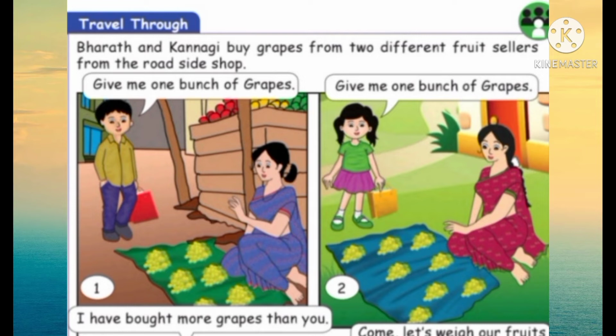First, Bharat asked the fruit seller, give me one bunch of grapes. And then Kannagi asked, give me one bunch of grapes. Kannagi said, I have bought more grapes than you.